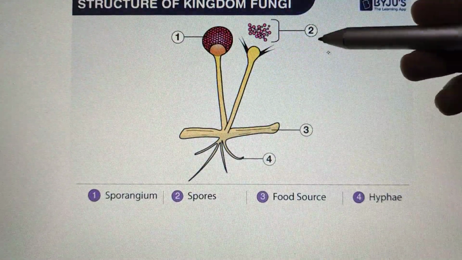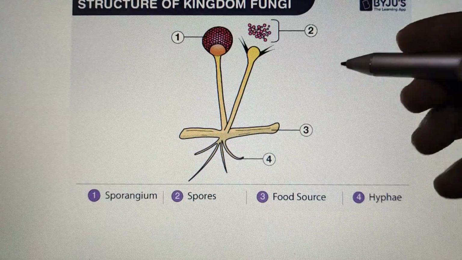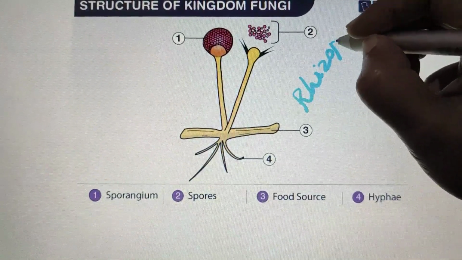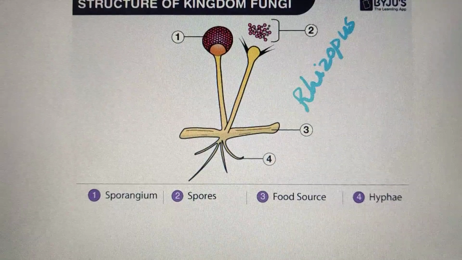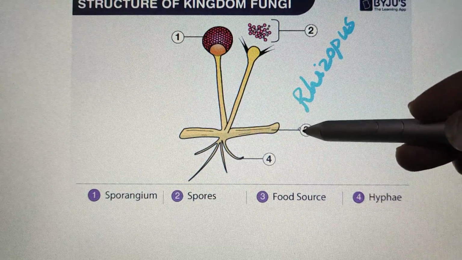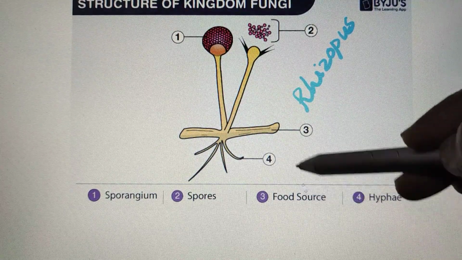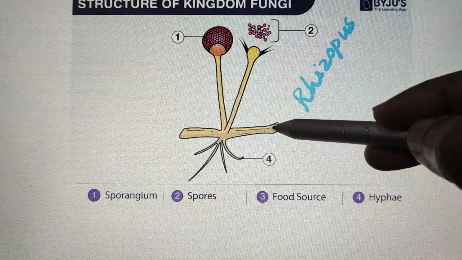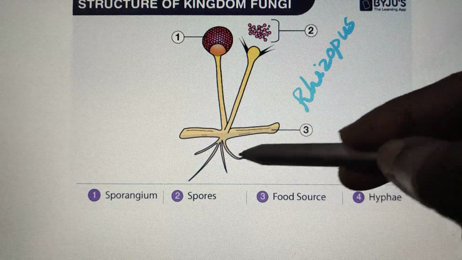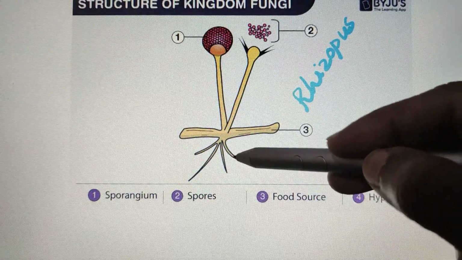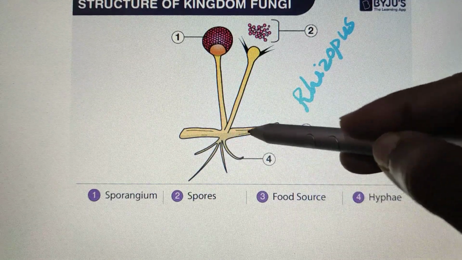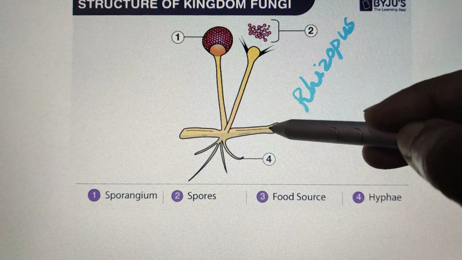You can see here the picture of the Rhizopus or bread mold. What are the characteristic features? It is growing on a substratum, the food source, maybe a bread or any other organic food material. Then the structure consists of hyphae. Hyphae are not roots, but they do the function of roots. They are root-like structures growing on this particular substratum or food source.